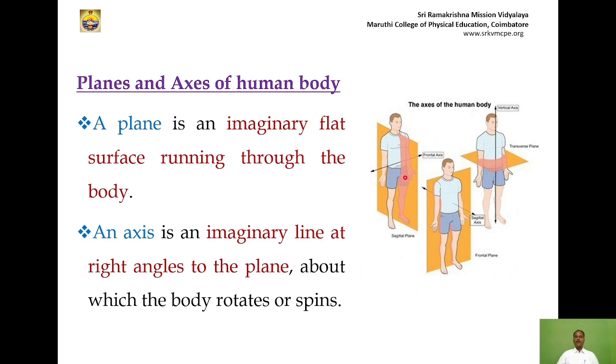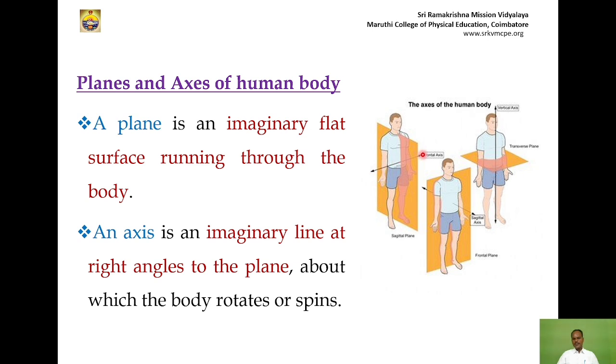The axis is a straight line, which may be imaginary. Sometimes we can see it, sometimes we cannot. If an object rotates or spins, there is definitely an axis there.